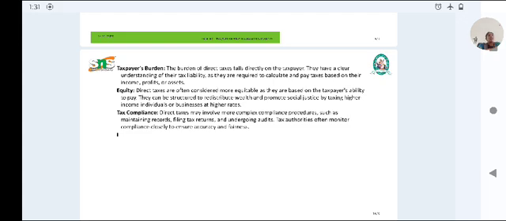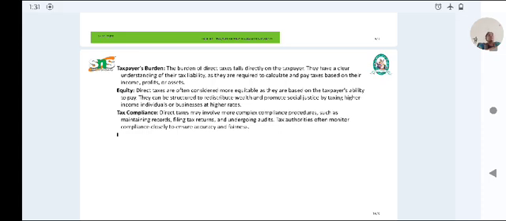Equity. Direct taxes are often considered more equitable as they are based on the taxpayer's ability to pay. They can be structured to reduce wealth disparities and promote social justice, taxing higher income individuals or businesses at higher rates.